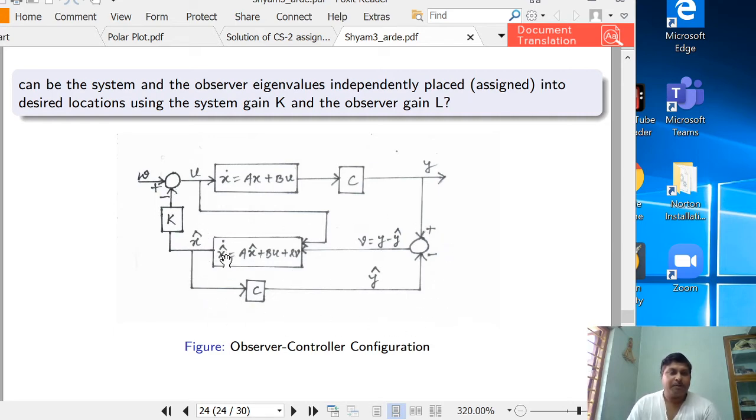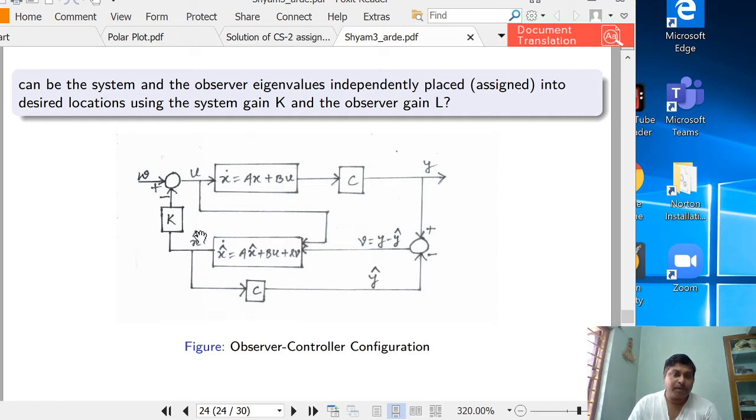Here the observer equation is x hat dot equals A x hat plus B into u plus L into v, where v is actually y minus y hat. So how has this observer to be built? u is required, so you can tap the u, and you require the information of y minus y hat. This observer is going to produce the estimated state x hat. Now x hat is multiplied with the C matrix to get y hat, and from the true system we are getting y. So we will compare and get y minus y hat, which is given to the observer.